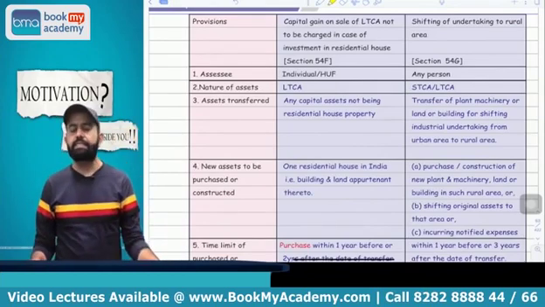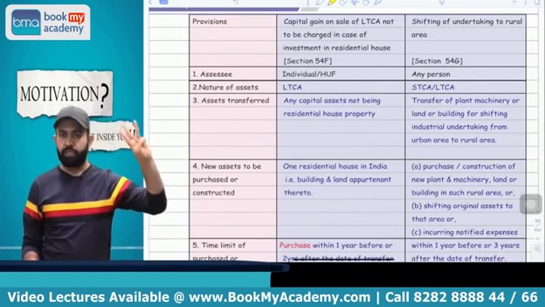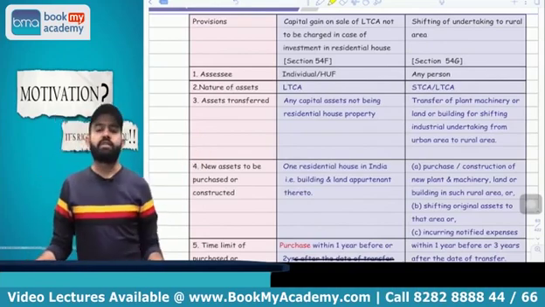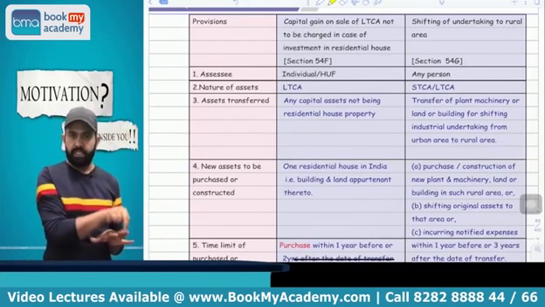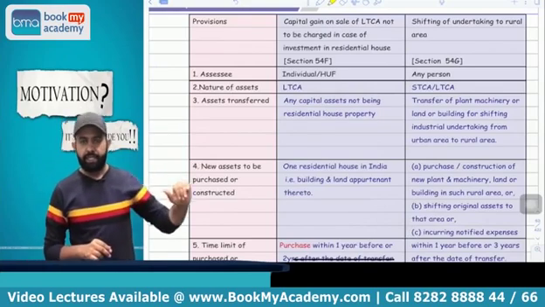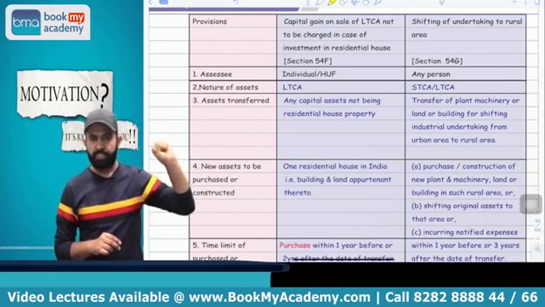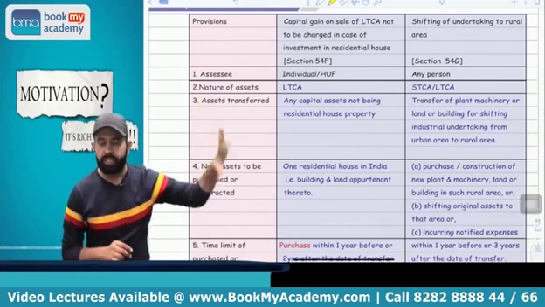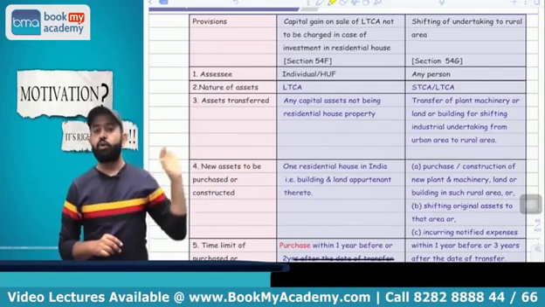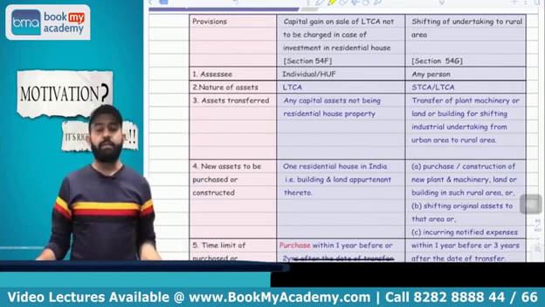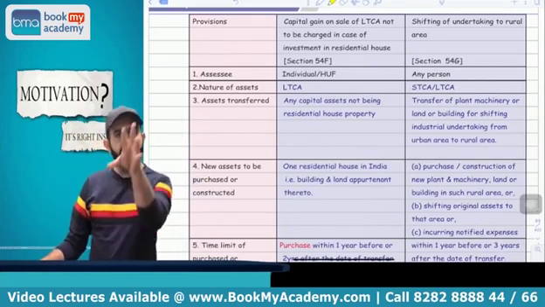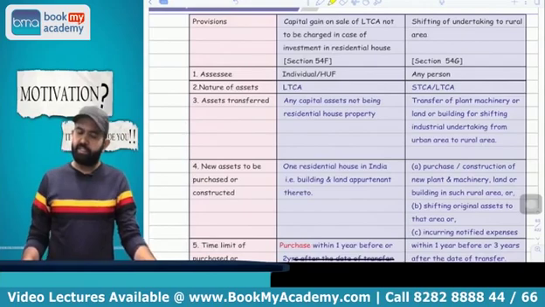Now try to understand, there is a restriction on transfer of the new asset for 3 years. Whatever new house property you acquire should not be transferred within 3 years. Suppose you transfer it within 3 years, then calculate capital gain normally on the new house property, and whatever exemption was claimed earlier under section 54F will be treated as LTCG in the year in which the new house property is transferred. You got my point or not?